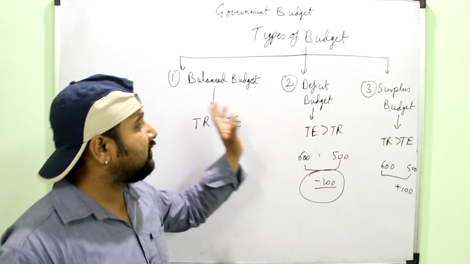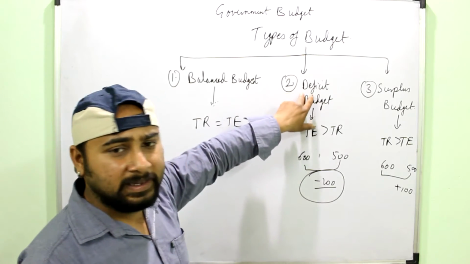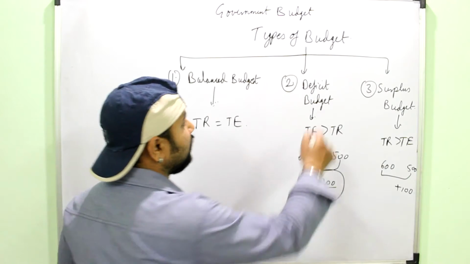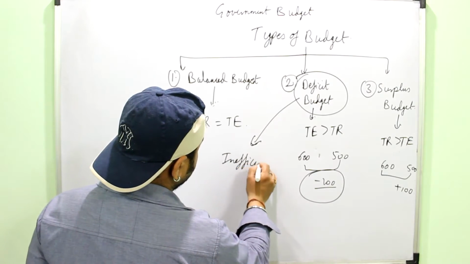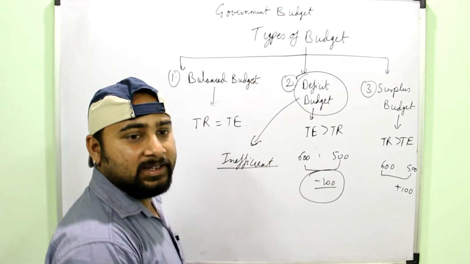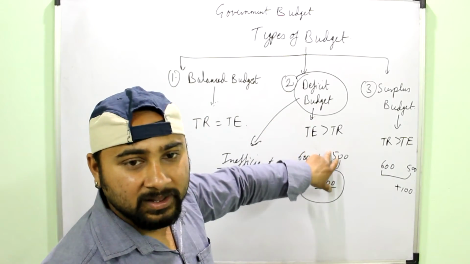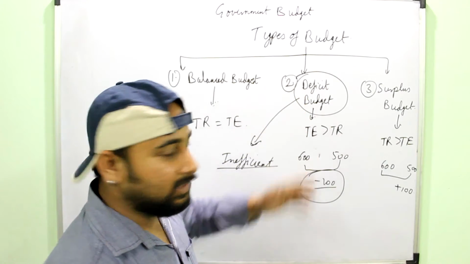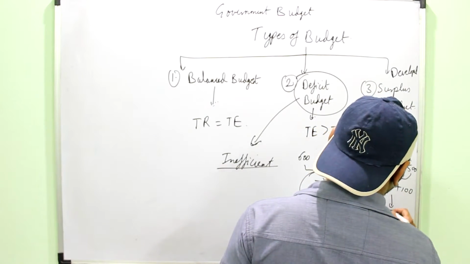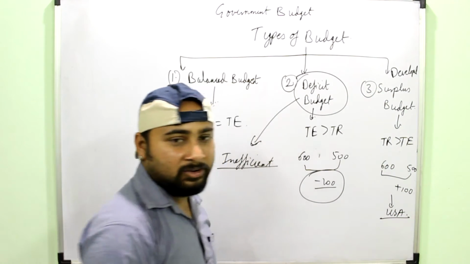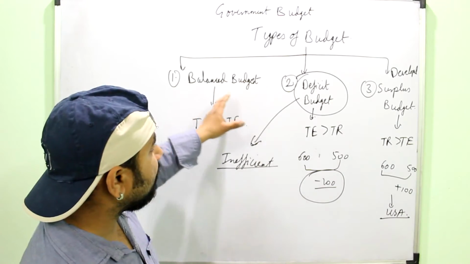Actually, if you are looking at the meaning of these budgets, you might say that if the government is making this type of budget, the government is inefficient. You may say that the government is bad or inefficient. But it is not like this. This is a better government which is making a deficit budget because it is trying to spend more in the economy, and it also depends on the type of economy. For a developed economy, say for USA, I can make a surplus budget, no problem, because the developmental expenditures have already been done in the economy.